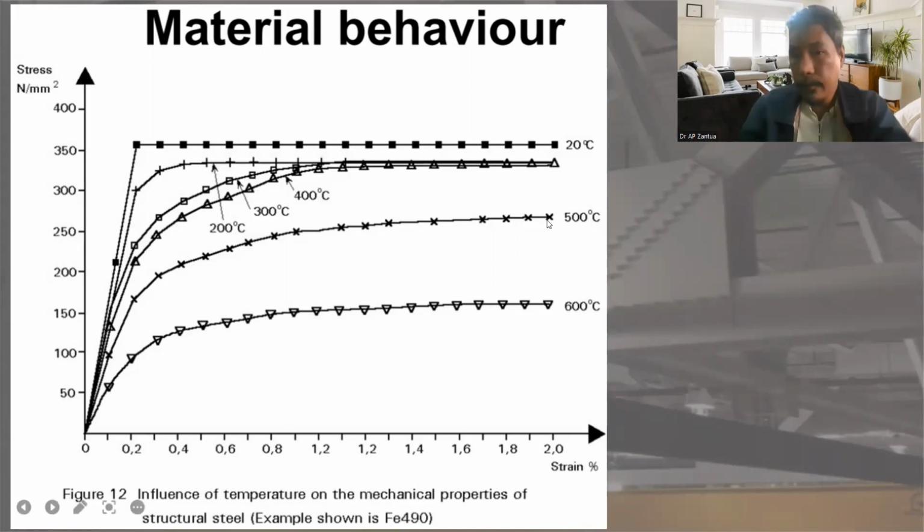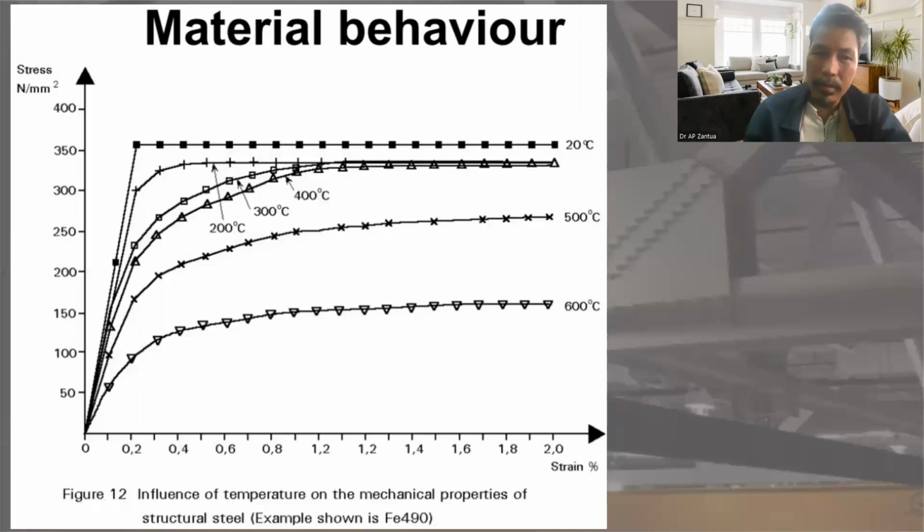So remember, this is more than 350 megapascal. This is Newton per mm squared, that is equivalent to megapascal. So this is more than 350 megapascal. And what about this one? This is about 250 megapascal. So what happened?